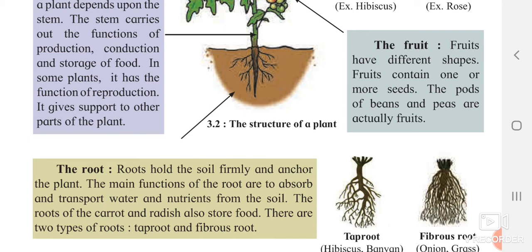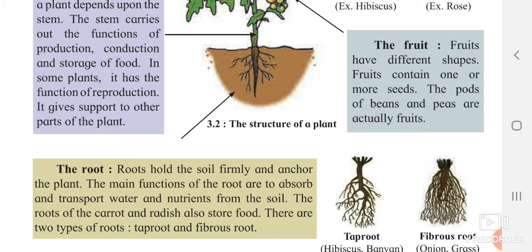What is the main function of that root? Yes, whatever the nutrients are present in the soil, the water which we are giving to it, it is doing the work of absorbing it and transporting that particular nutrients and water to the remaining parts of the plant. It is also doing the work of storing the food.